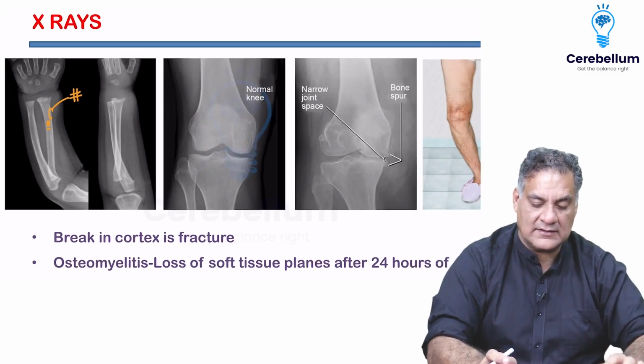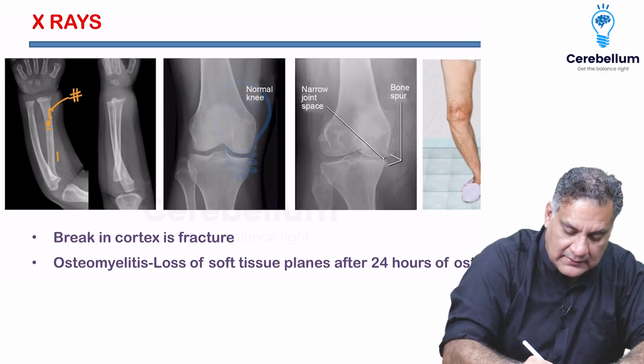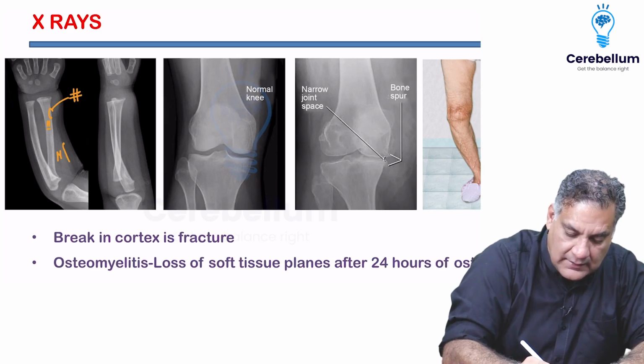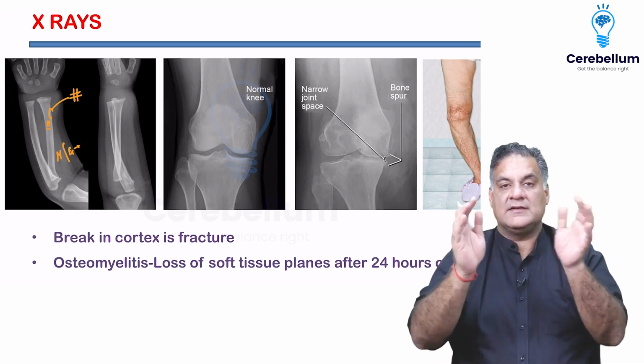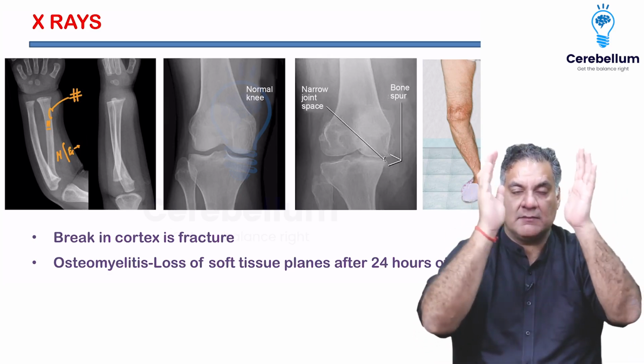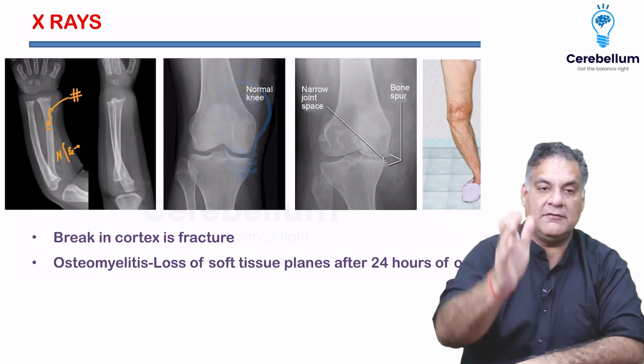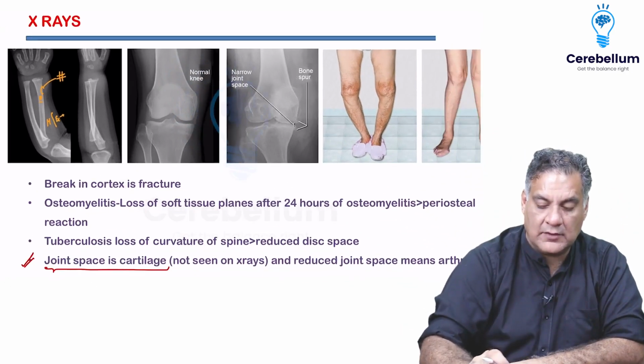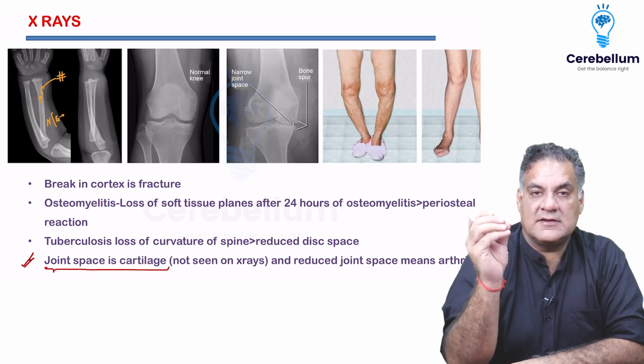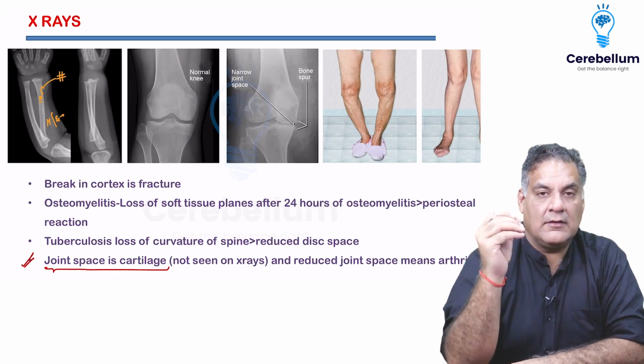Then the second thing which x-rays can show you is the soft tissue planes, like the muscles, the deep fascia, the fat, the superficial fascia, and the skin. Right? So it can show you the layers. It can't show you the muscle, but it can show you the muscular layer, the fatty layer, and the deep fascia.